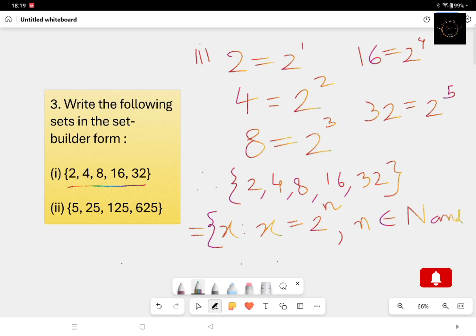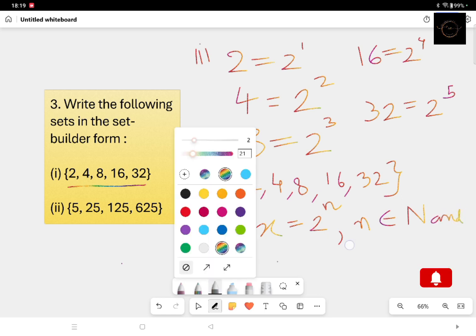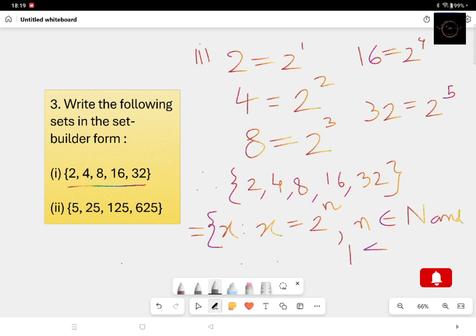And you have to now define n: 1 less than or equal to n less than or equal to 5. Why? Because the powers started from 1 and ended at 5. So x such that x equals 2 to the power of n, comma n belongs to capital N, and 1 less than or equal to n less than or equal to 5.